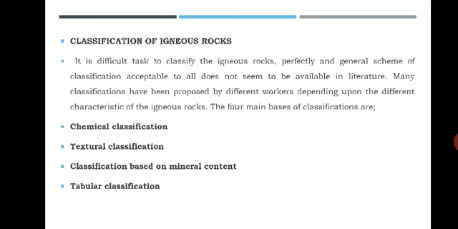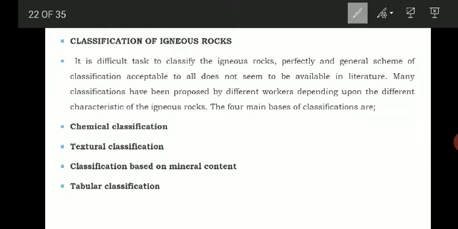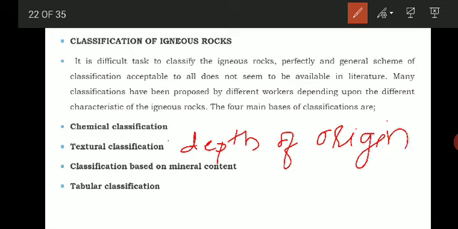Textural classification is also called classification based on depth of origin. Then we have the classification based on mineral content. What percentage of mineral is present, based on that also the rocks are classified.